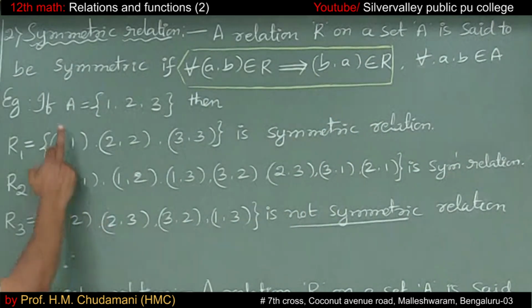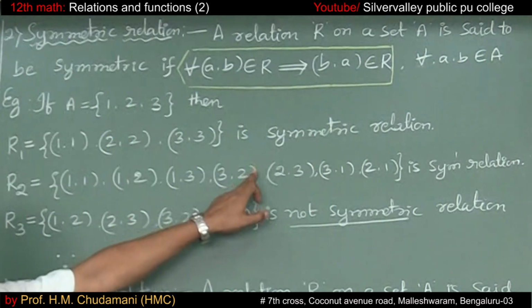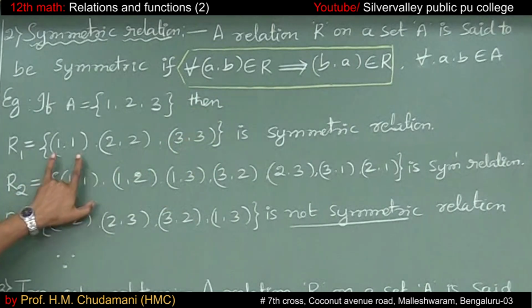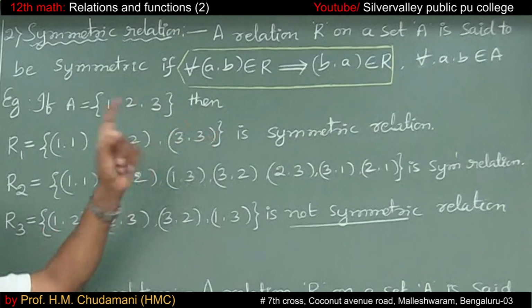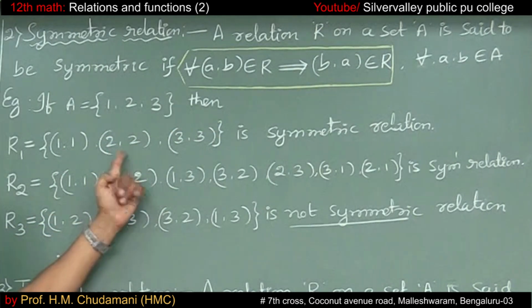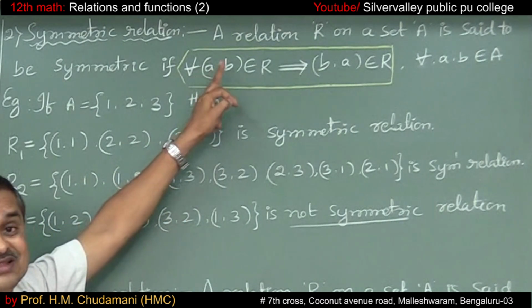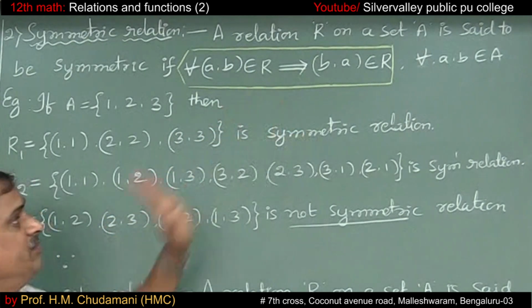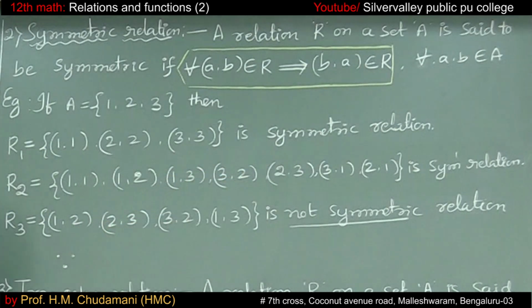For example, if the set A equals {1, 2, 3}, then the relation R1 = {(1, 1), (2, 2), (3, 3)} is a symmetric relation, because take 1, 1, revert that, it is there only. B comma A should also be there. Take this, revert it, 2 comma 2 is there. Take this, revert it, it is there. So for all the ordered pairs A comma B, B comma A is there in the relation. That's why R1 is a symmetric relation.